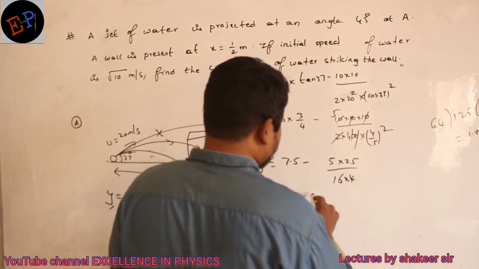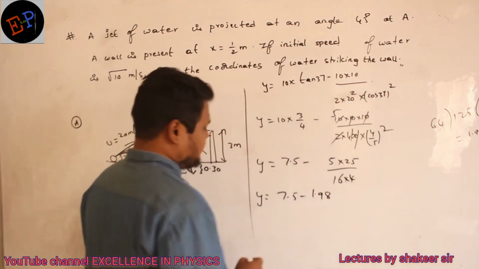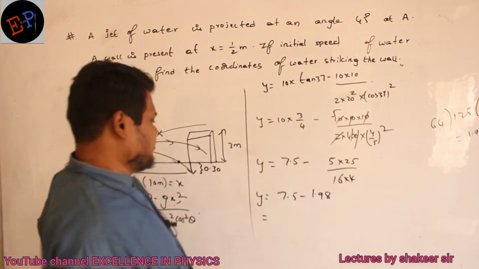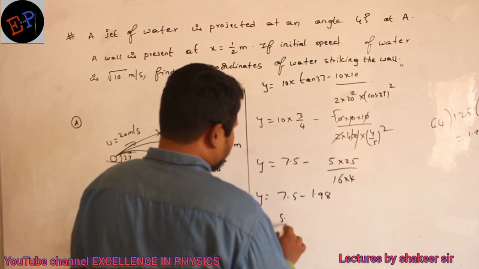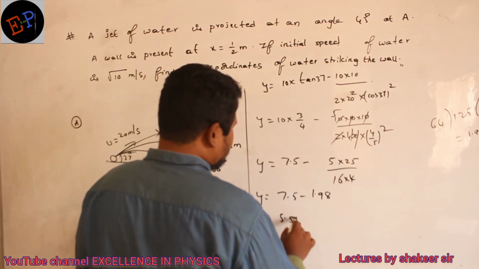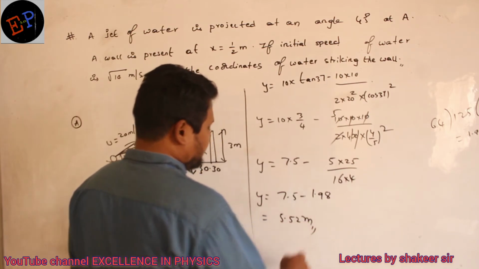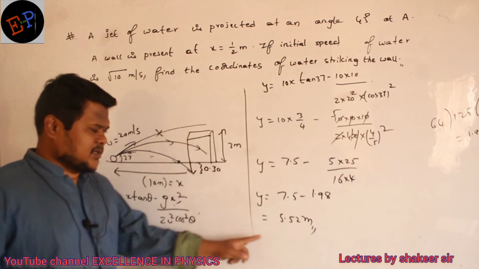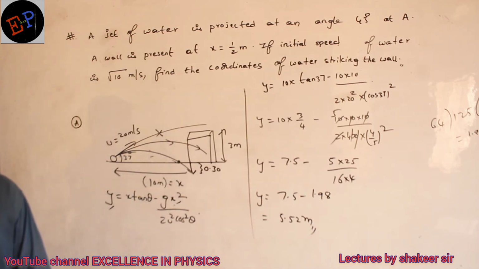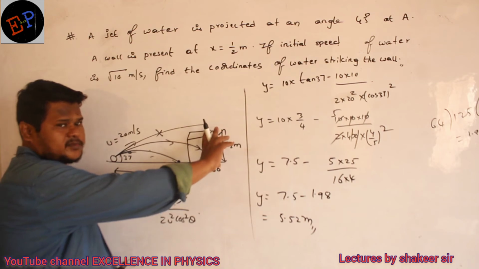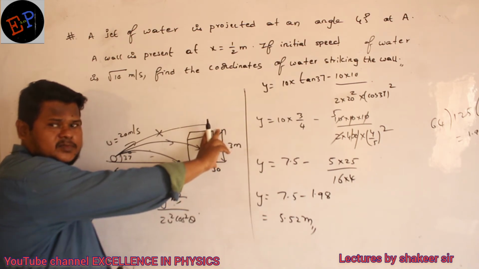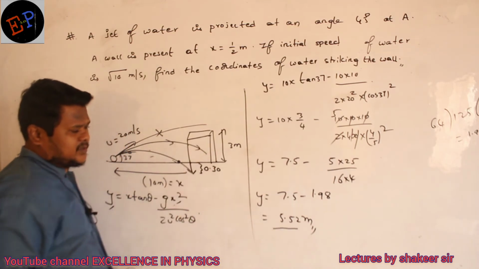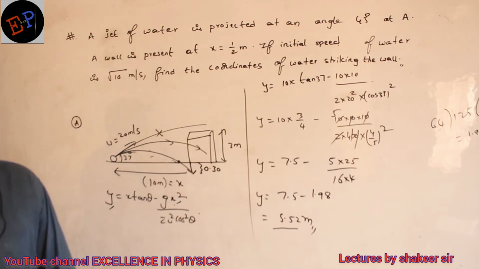So 7.5 minus 1.98 approximately. So how much is this? 7.5 minus 2, 5.5. So approximately 5.52. Clear now? It means at a distance of x, what is the y value? y value is 5.52. But what is the height of the goalpost? The height of the goalpost is only 3 meters, but the ball is going at what height? 5.52. So will there be a goal? There will not be a goal.